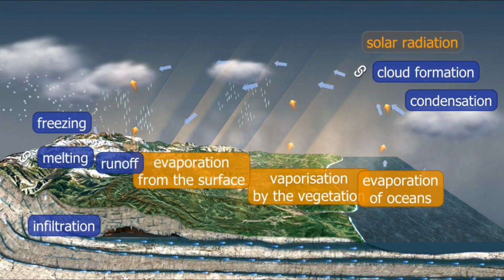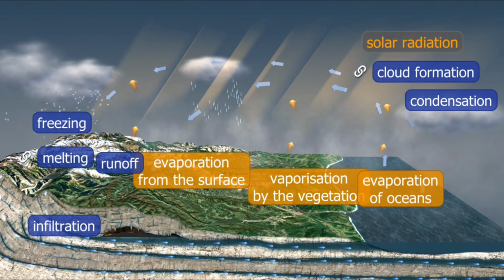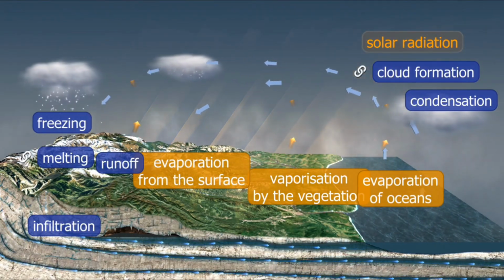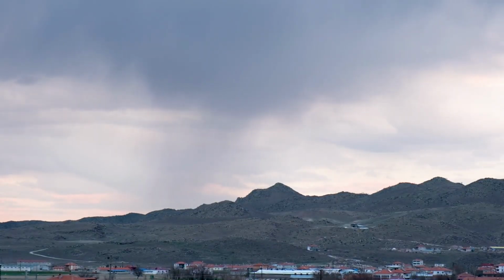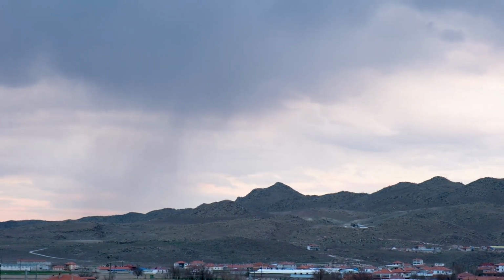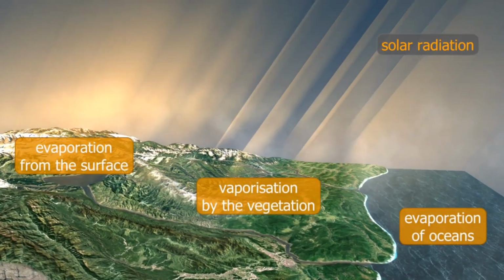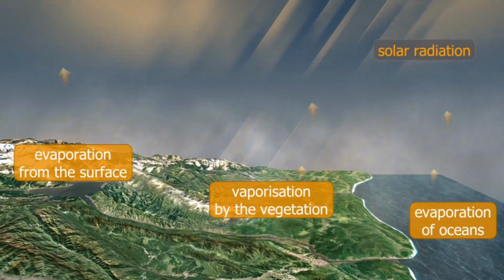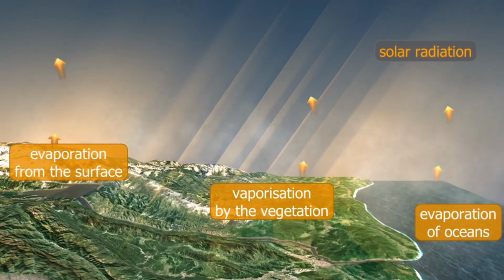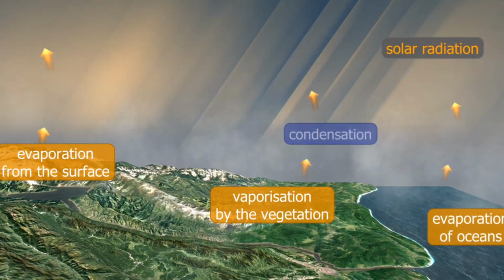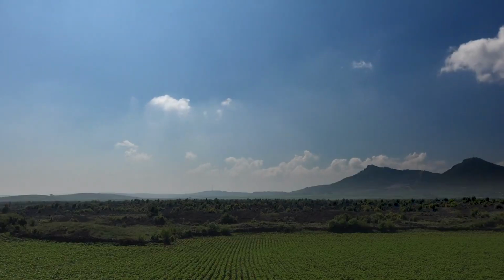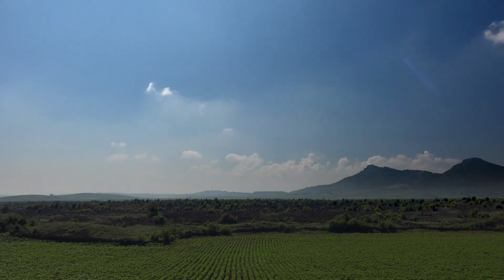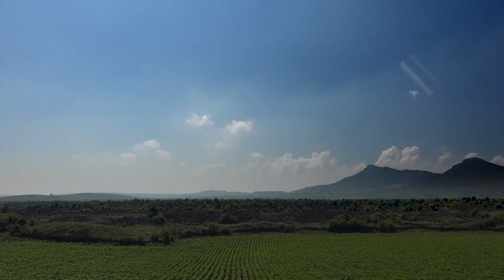Additionally, the atmosphere is essential for the water cycle, which is vital for all living organisms. It enables the evaporation of water from oceans, lakes, and rivers, forming clouds that eventually precipitate as rain or snow. This continuous cycle distributes fresh water across the planet, replenishing water sources and supporting agriculture, ecosystems, and human activities. The atmosphere also helps regulate the distribution of heat and moisture, influencing weather patterns and seasonal changes.